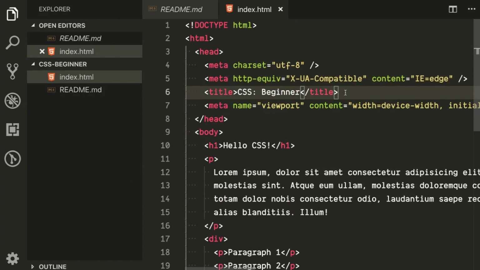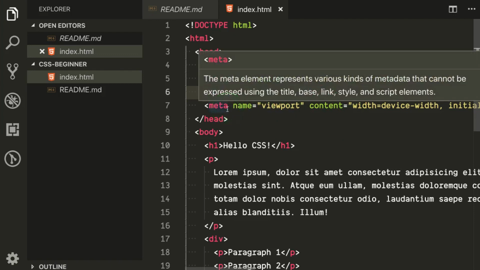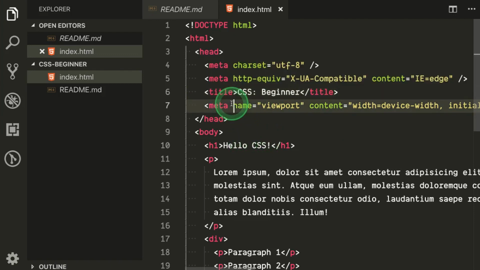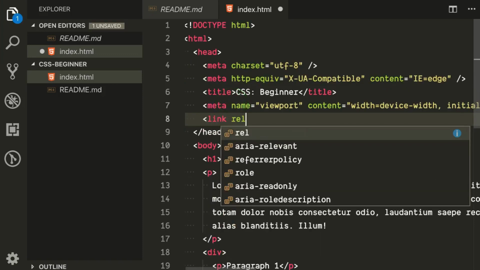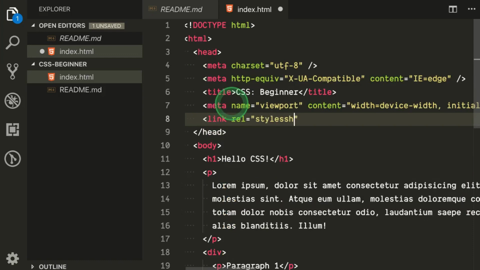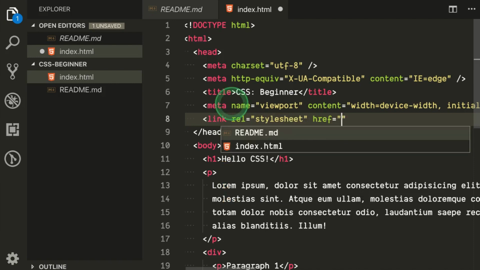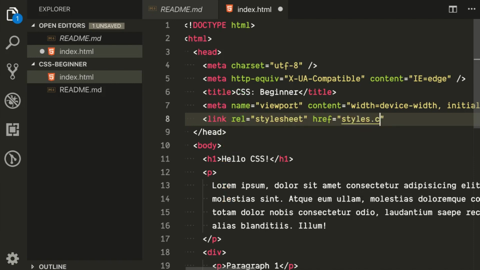But how to define the style? Okay, so there are three ways to apply a style in an HTML page. One is to add a link, say rel stylesheet, and then we can have href and say, suppose, styles.css. So if you use link, this becomes an external style sheet.